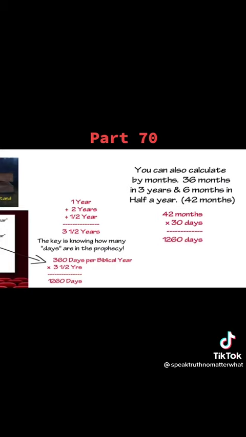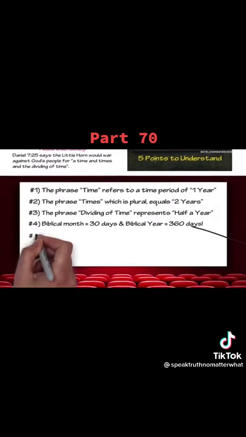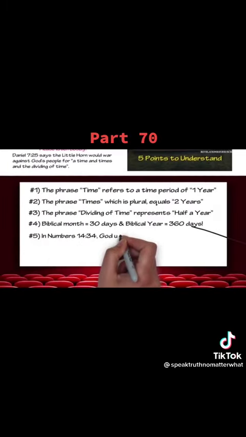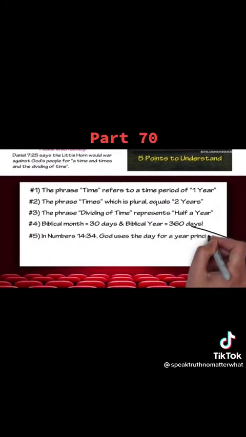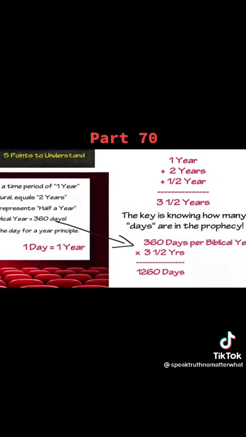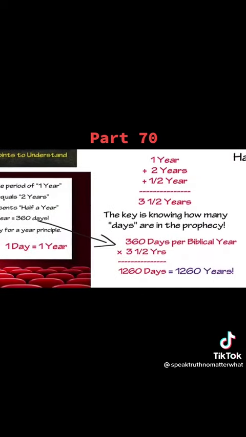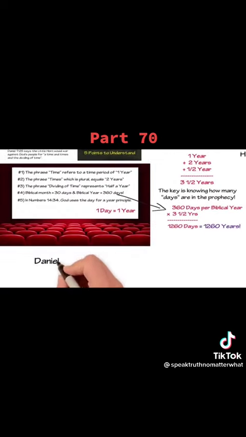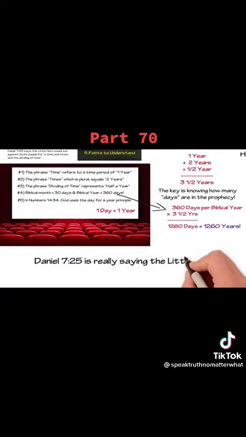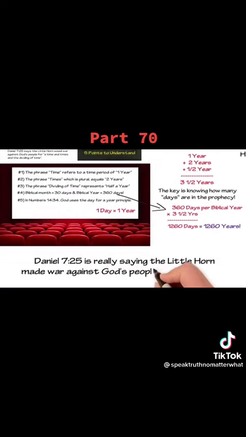Point number 5. In Numbers 14:34, we learn that God uses the day for a year principle. This means each prophetic day becomes one literal year. Therefore, 1,260 days becomes 1,260 years. So Daniel 7:25 is really saying the little horn made war against God's people for 1,260 years.